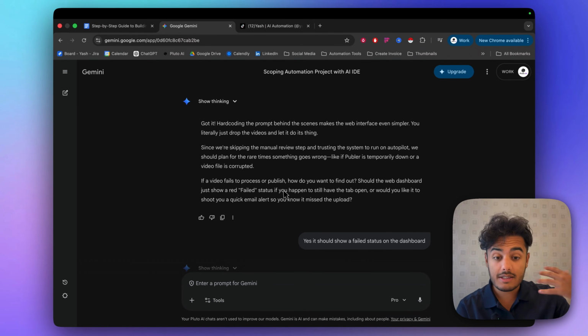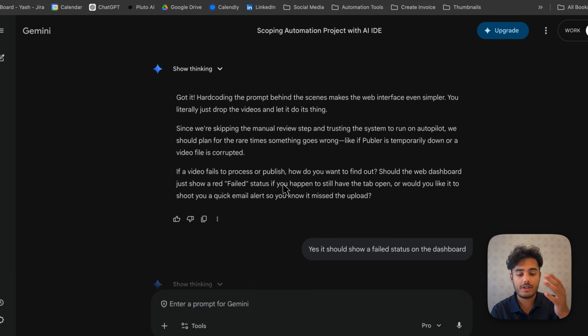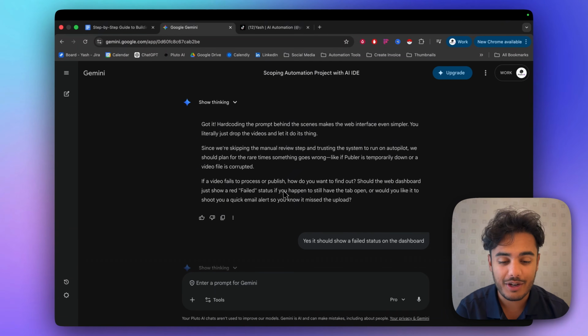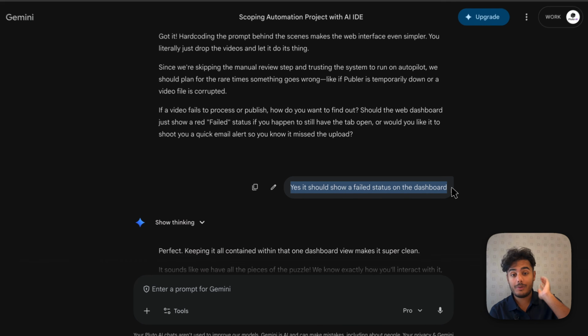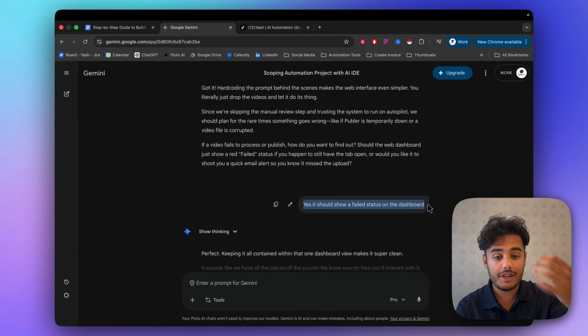And then it's asking, say something fails, like Publer's down, or the Claude API that we're going to use to create the actual caption is down. What are we supposed to do, right? And I just say, show it as a failed status on the dashboard. So we're going to have where we enter in the different videos that we want to process, and then we're going to have a dashboard at the bottom.